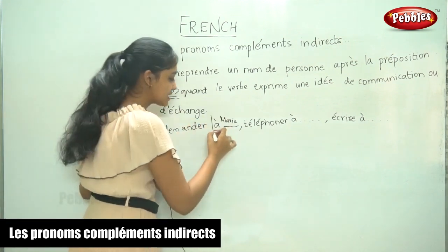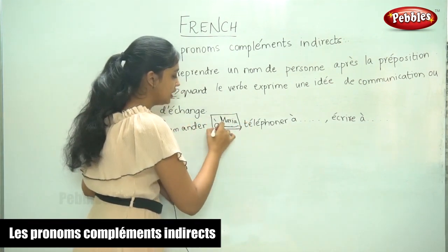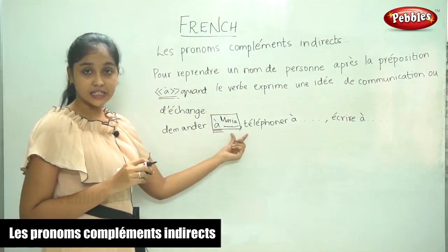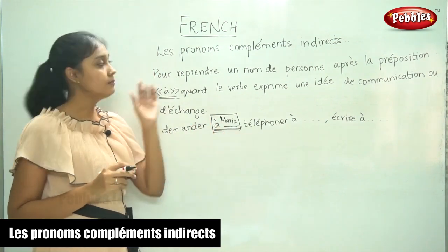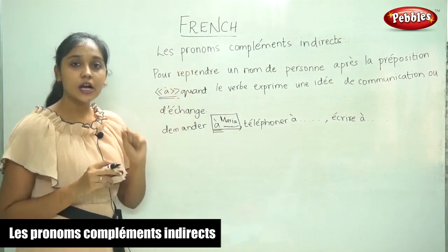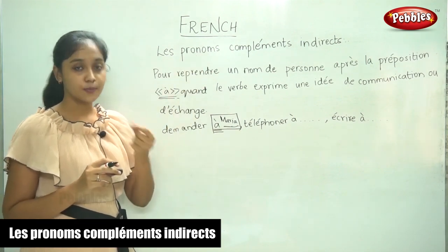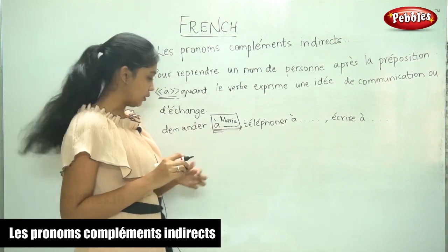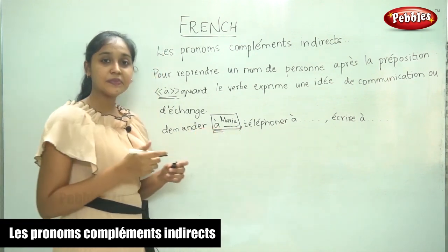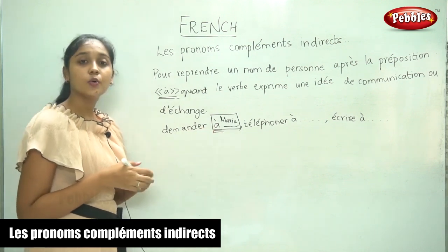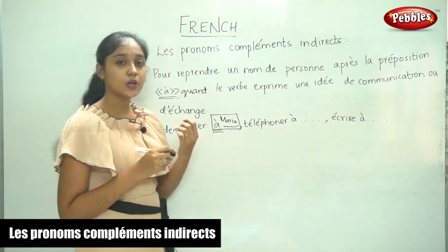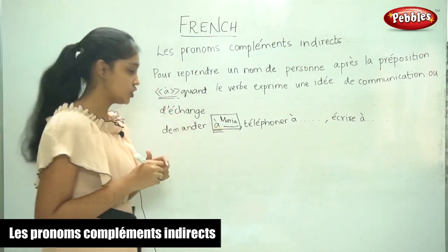So in this case, we are going to be replacing the preposition and the noun with some pronouns. So we are going to learn what those pronouns are. The preposition along with the noun is going to be replaced. In the previous case, we replaced only the noun. Here we are going to replace the preposition too.